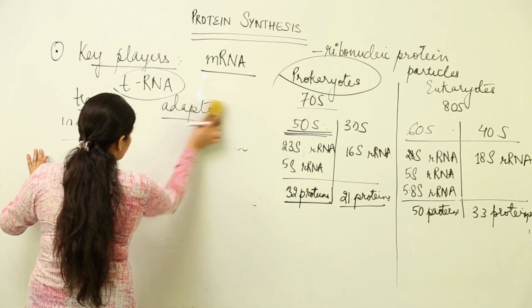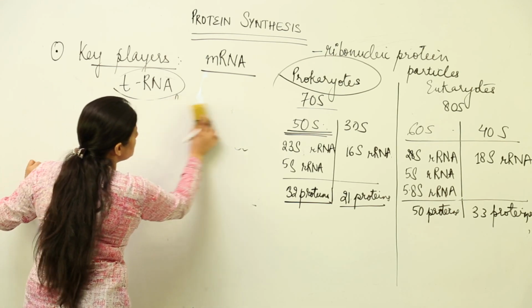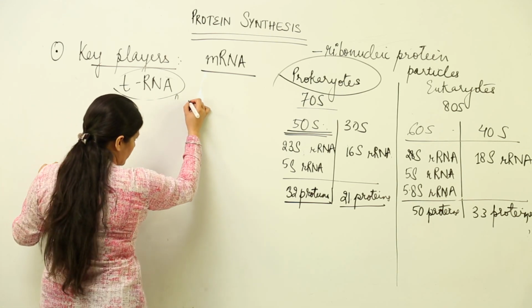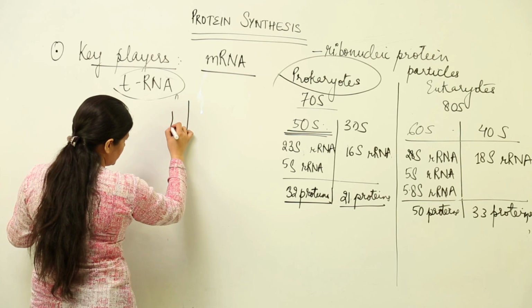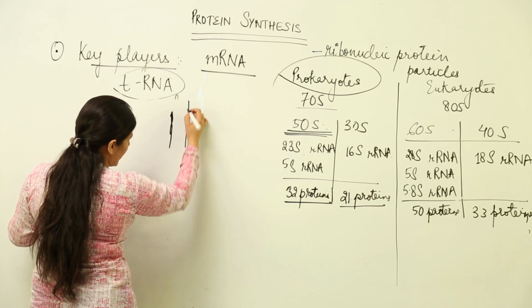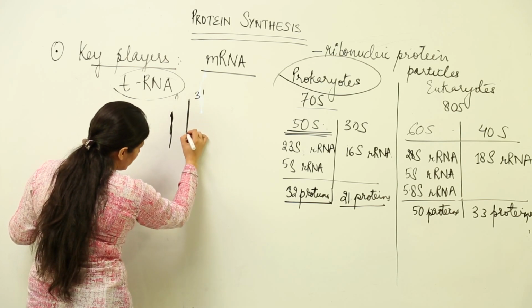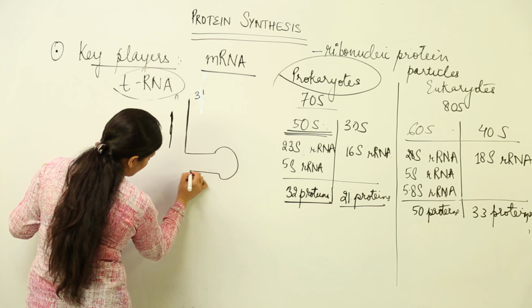Now the folded structure is such that there is formation of hydrogen bonds. Okay. Hydrogen bonds between what? Supposedly this is one strand of tRNA. This is the other strand. It starts from here. This is the 3' end. It takes a turn. It forms a loop over here. Then it comes downward.